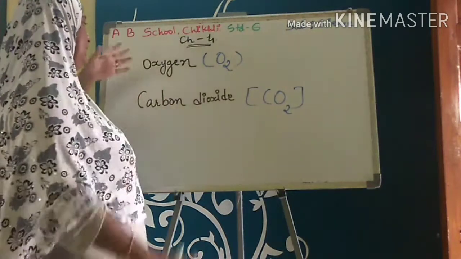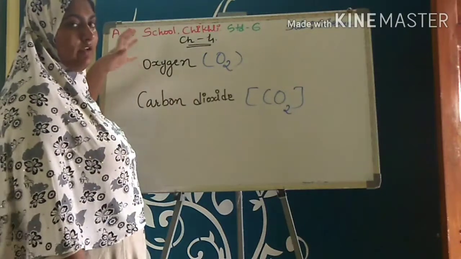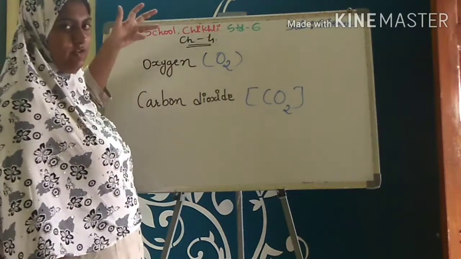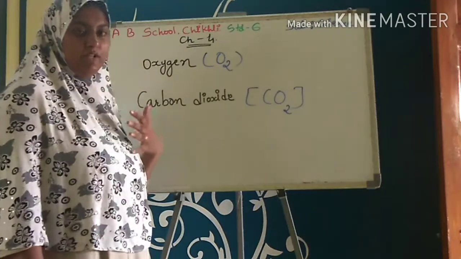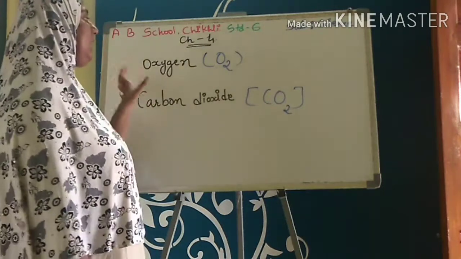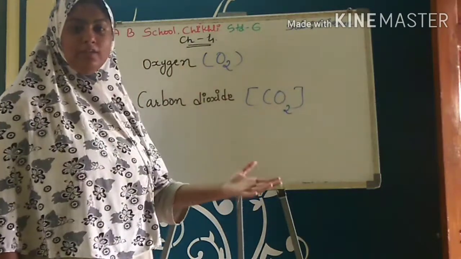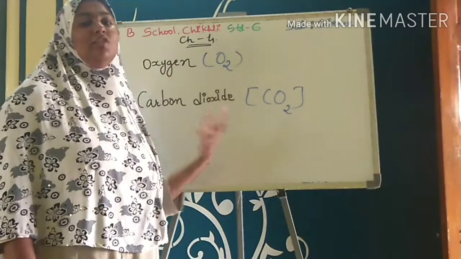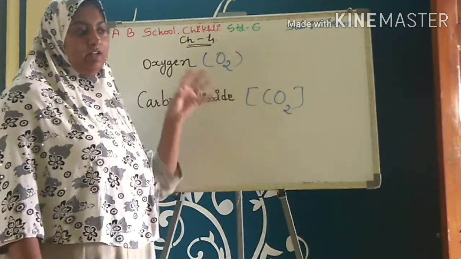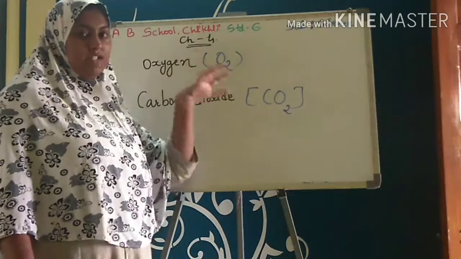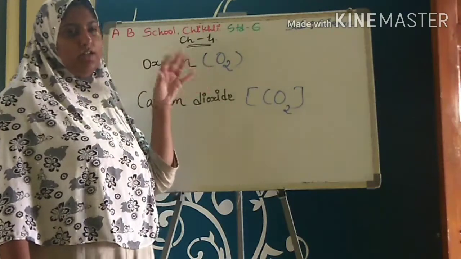Then how can we say that these gases are soluble in water? We all know that fishes take oxygen in breath. Same as we take oxygen in breath, but they take oxygen from the water because they live in water. So they take the oxygen which is soluble in water.